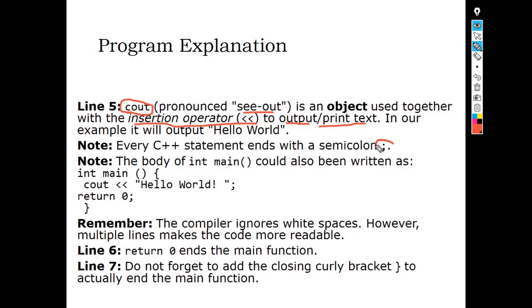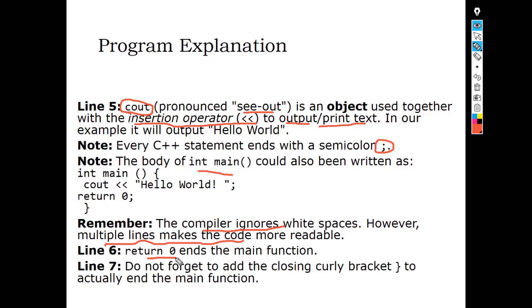Every statement ends with a semicolon, that is, the statement is terminated by using this semicolon. The body of main is written inside opening and closing curly brackets, and the compiler will ignore the white spaces, so multiple lines of code can be written for a C++ program.